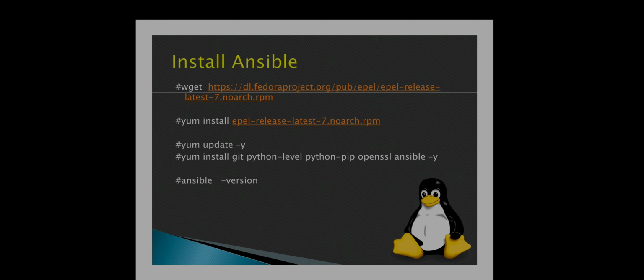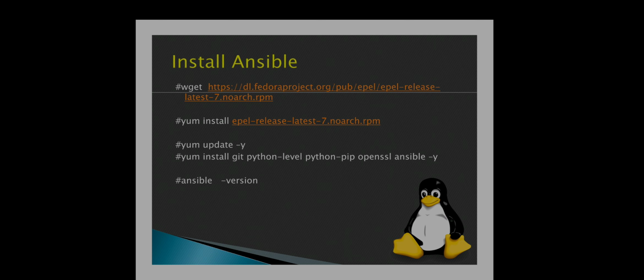To install Ansible, we have to fire the command wget, and first we have to set up the EPEL packages in the server. After that we have to fire the command yum install epel-release-latest-7.noarch.rpm, and after that we have to update by using the command yum update -y.